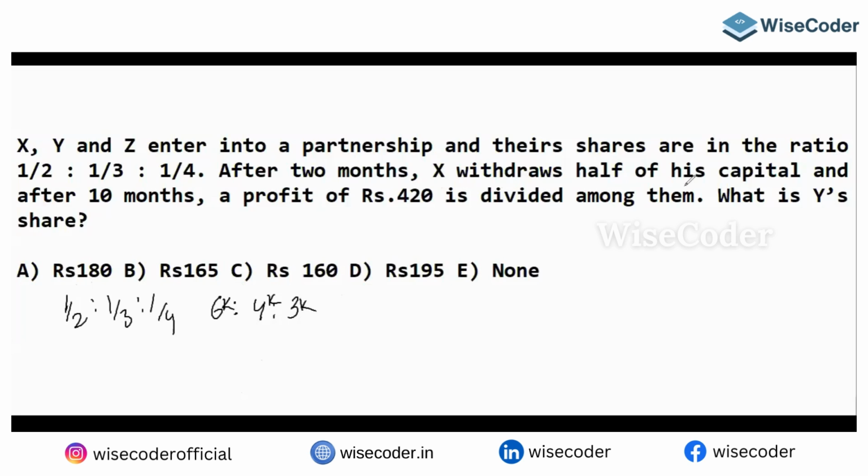After 2 months, X withdraws half of his capital. So let's say X, Y, and Z. X invested 6K only for 2 months, then he withdrew half of his capital, 3K, so only 3K is left for the remaining 10 months. How about Y?